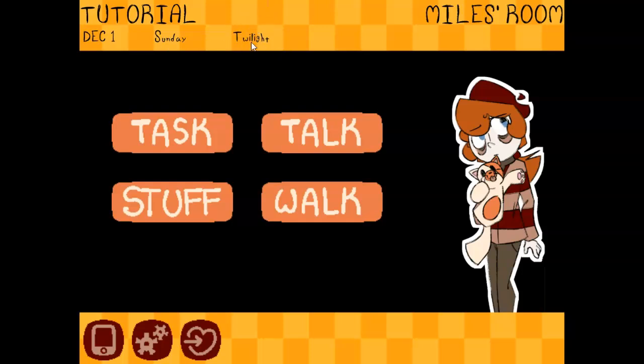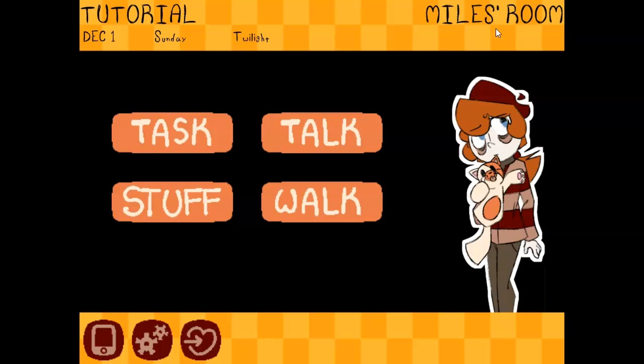Times of day have been split into six 4-hour segments, being twilight, which is midnight to 4 a.m., morning, which is 5 a.m. to 8 a.m., noon, which is 9 a.m. to 12 p.m., afternoon, which is 1 p.m. to 4 p.m., evening, which is 5 p.m. to 8 p.m., and the night, which is 9 p.m. to 12 a.m. It's just easier for me to split it this way.